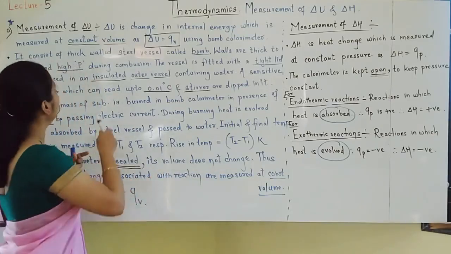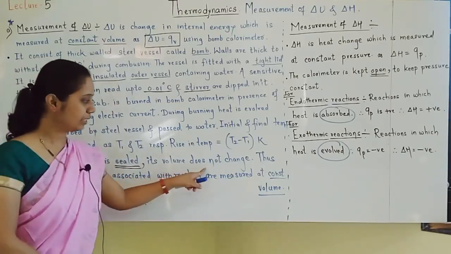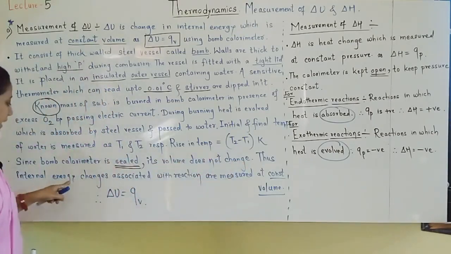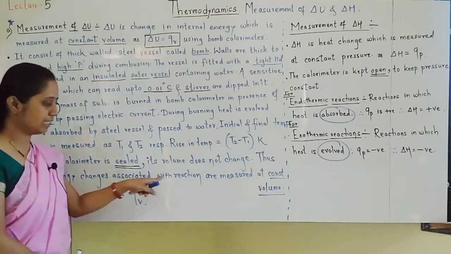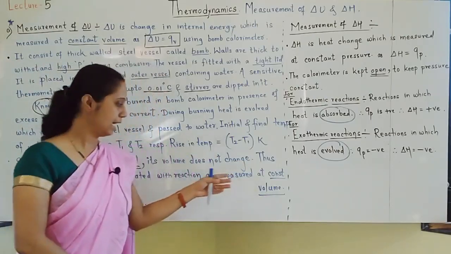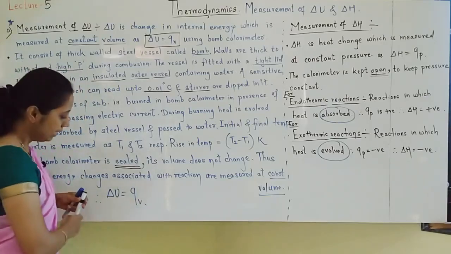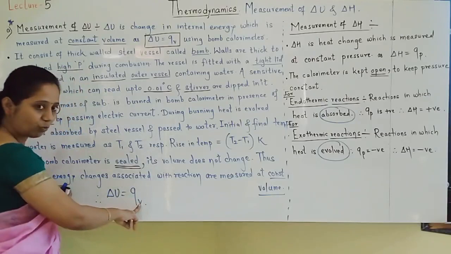Like this, change in internal energy is measured at constant volume. Thus, internal energy changes associated with a reaction are measured at constant volume. And finally, we will write delta U is equal to QV.